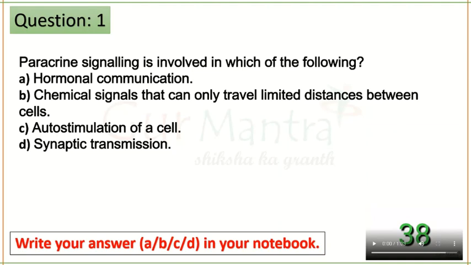When we discuss the answer, you can put a tick if it is correct or a cross if it is wrong, and give yourself marks. If your answer is correct, give yourself 2 marks, and if it is wrong, give -1.